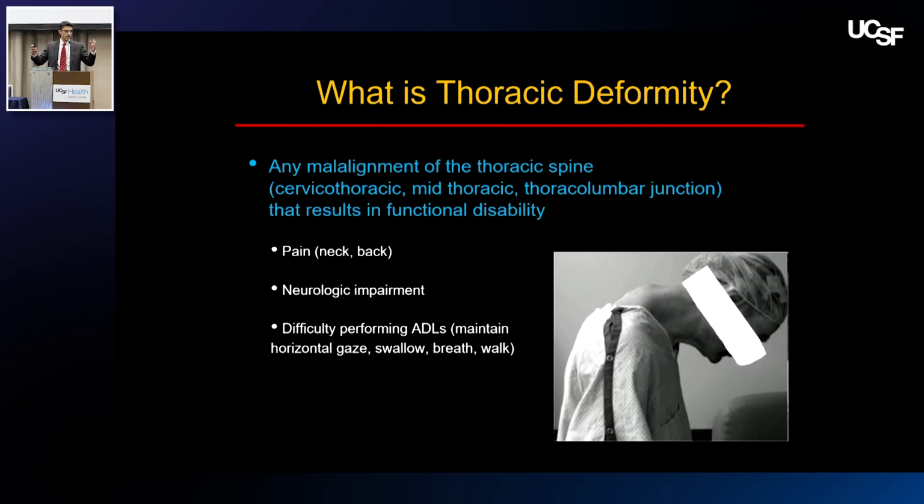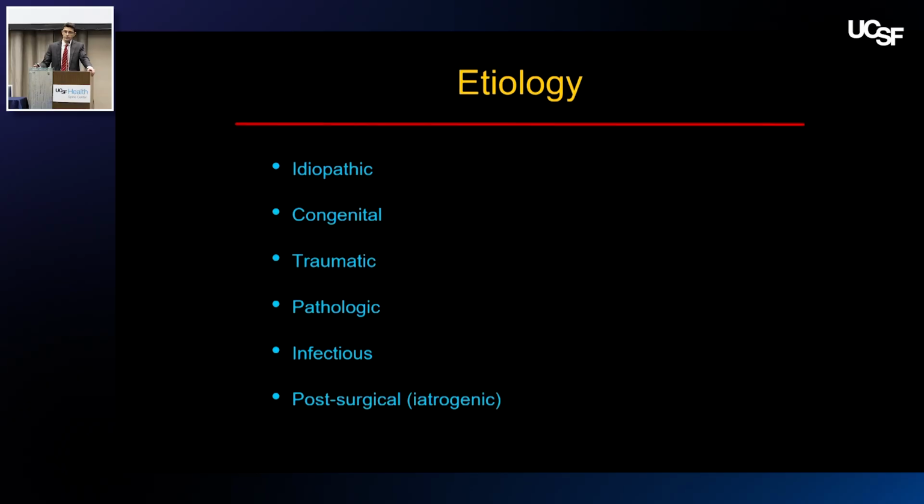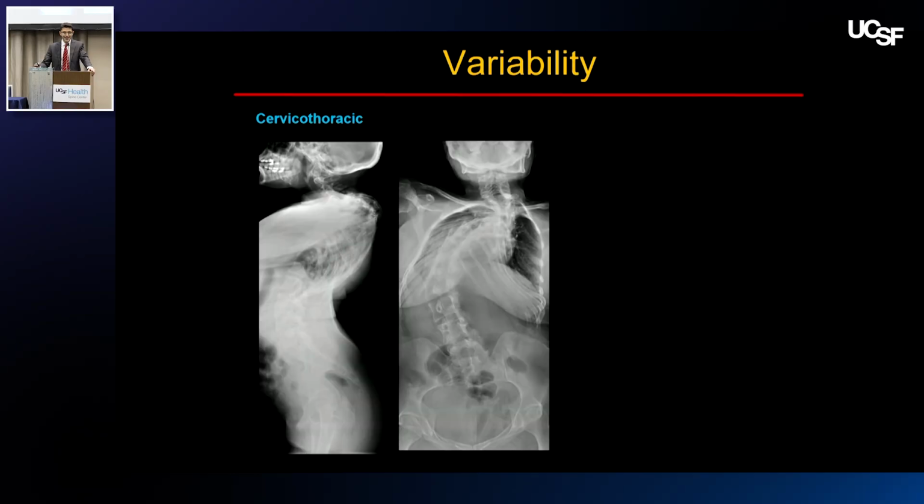Thoracic deformity, 1,000-foot overview, is any malalignment of the thoracic spine, upper thoracic, mid, or thoracolumbar junction that results in functional disability, either from pain, neck or back, neurologic impairment, and difficulty doing activities of daily living. There's multiple reasons why this may occur: idiopathic causes, congenital, traumatic, infectious, post-surgical. Iatrogenic is probably the most common. But here's good examples of the variability.